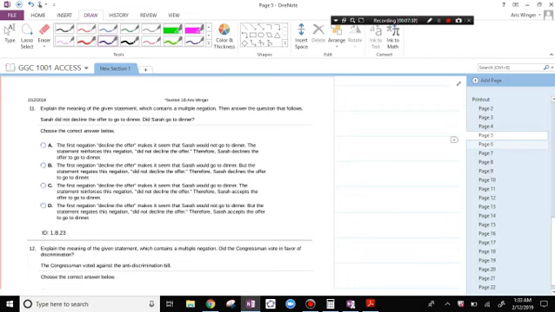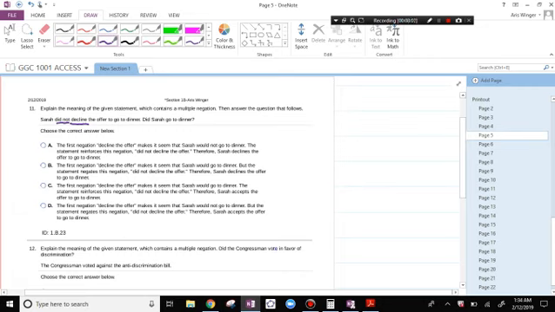Explain the meaning of the given statement which contains a multiple negation. Then answer the question that follows. Sarah did not decline the offer to go to dinner. Did Sarah go to dinner? Well, this is a negative statement, and then we negate it. So when we negate a negative statement, it means that she probably did go.